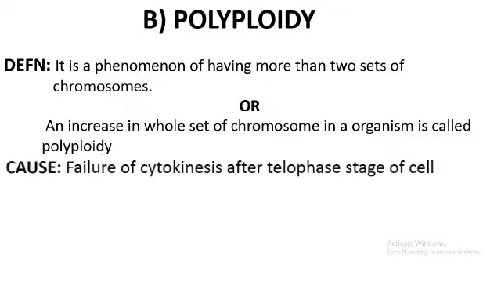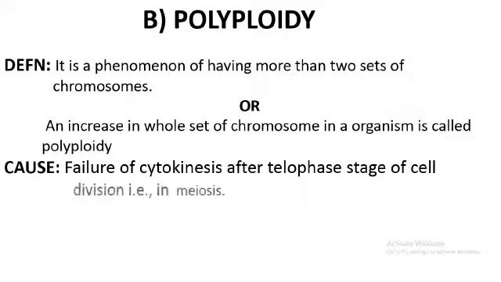The main reason for this is failure of cytokinesis. That is, during cell division, at telophase, the parental cell will divide into daughter cells. In this case, the cytokinesis may not take place in meiosis. As a result, the chromosome sets will increase.